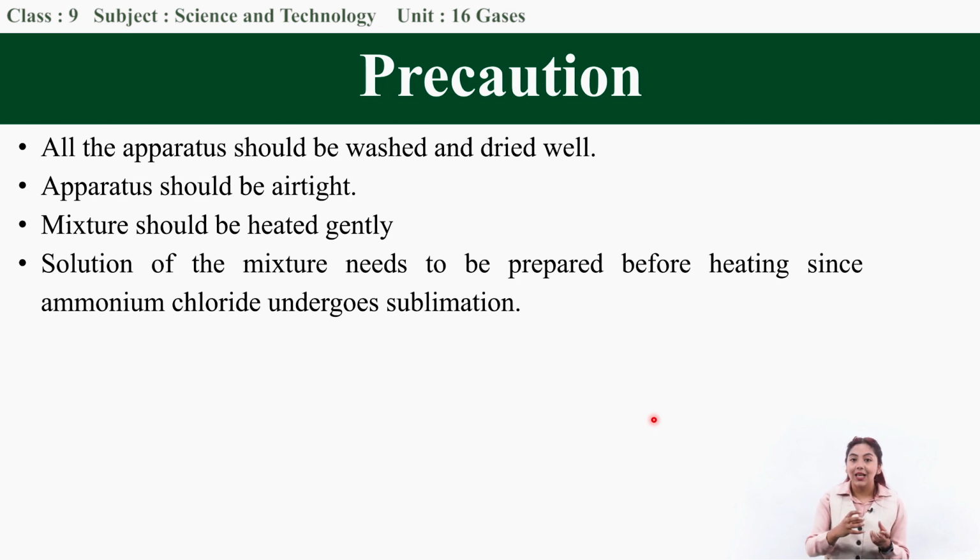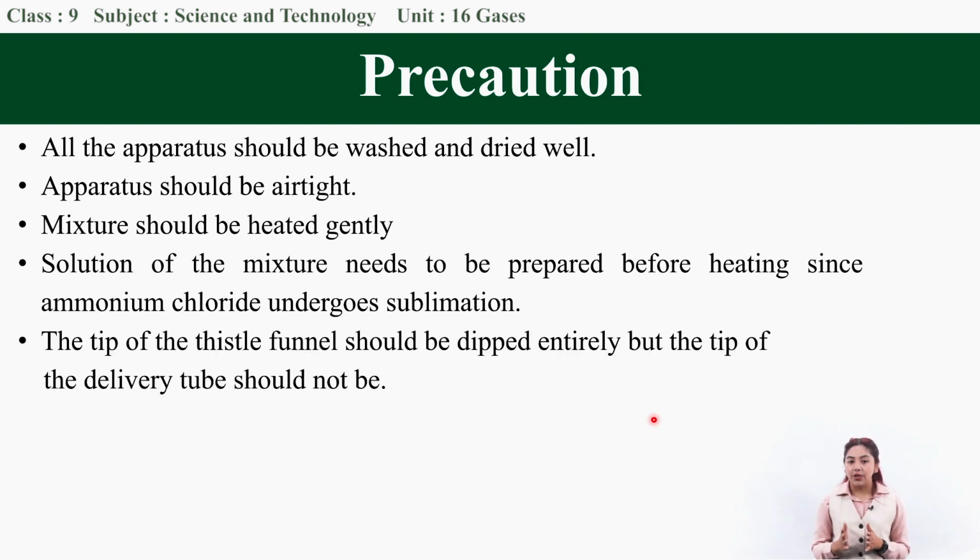Any substance that changes from solid state to vapor state is a sublimate. So when we supply heat directly to the solid ammonium chloride, it changes into vapor state. So to prevent that, we make a solution of the mixture first, then only we apply the heat. So you must remember this point. The solution of the mixture needs to be prepared before heating, since ammonium chloride undergoes sublimation.